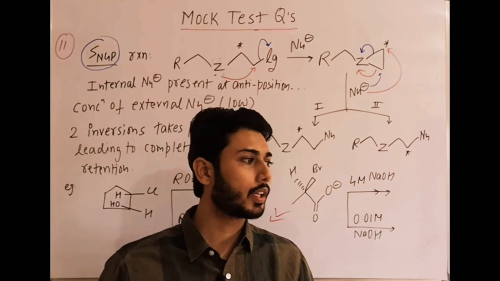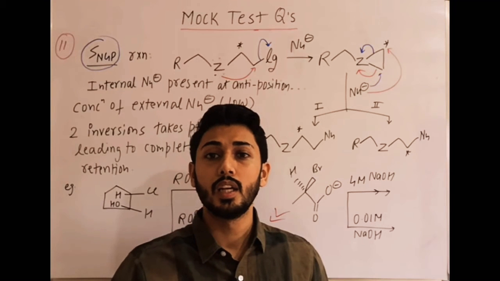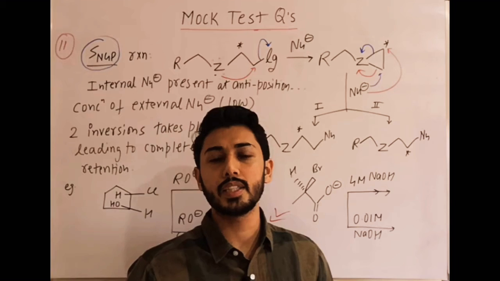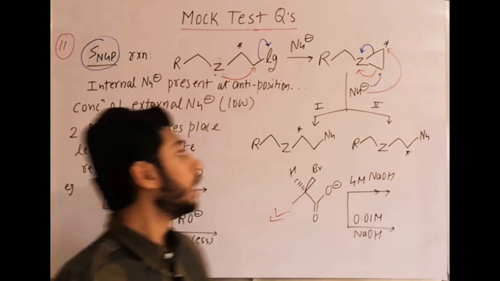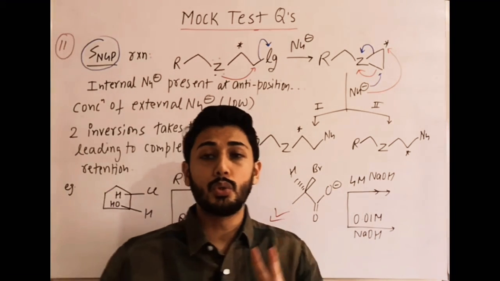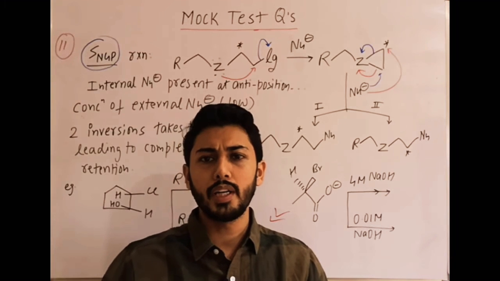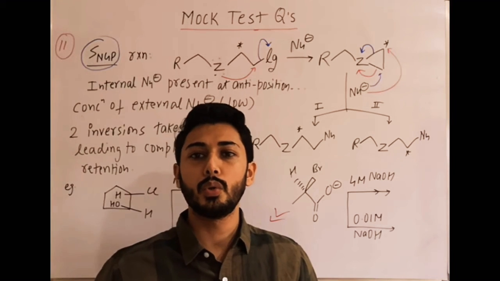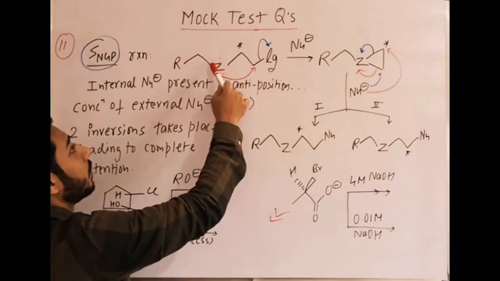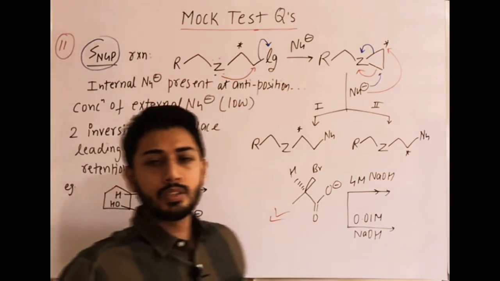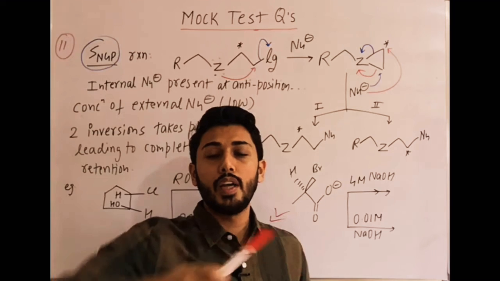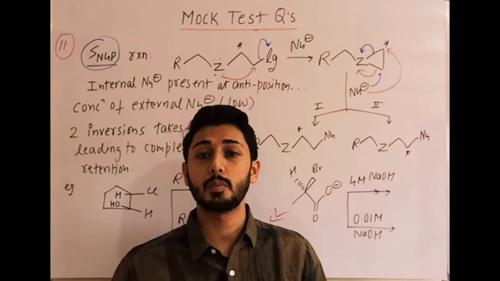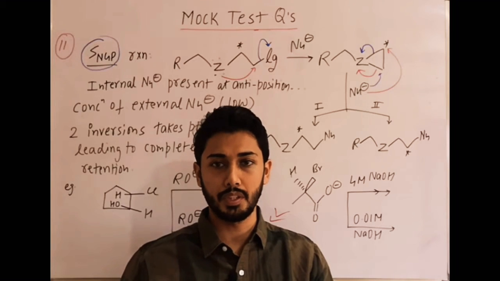It may contain pi electrons. Most commonly it contains lone pairs, but pi electrons are possible. They can also act as an internal nucleophile. Now, in this case, there are two SN2 reactions. The important point is that in an SNGP reaction, SN2 takes place twice: once from the internal nucleophile, and then from the external nucleophile, twice on the same carbon, and that gives retention of configuration.